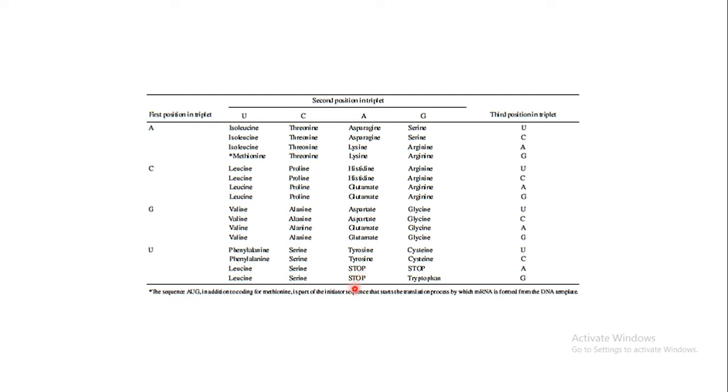Now these three codons code for a stop. These are known as stop codons. That is, they will halt the protein synthesis, so it will come to an end.